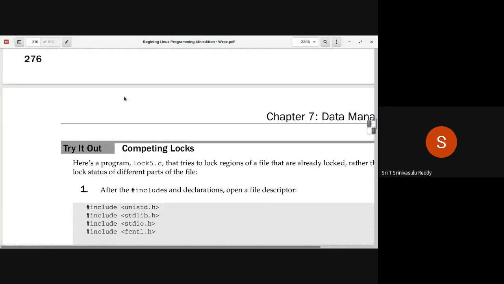So this is another program actually. Lock 4, what are you doing? You are only trying to get the information. You are not applying new locks. In lock 5, you will also try to apply a new lock on your own areas. Lock 3 is the basic thing. You run lock 3. Lock 3 will create the file, initialize the file, and then apply some locks from 10 to 30 and 40 to 50. Lock 4 will only get the status. Lock 5 will also apply its own lock, whether that's going to be possible or not. So that kind of thing.